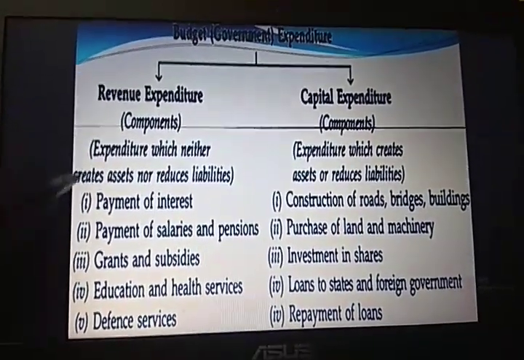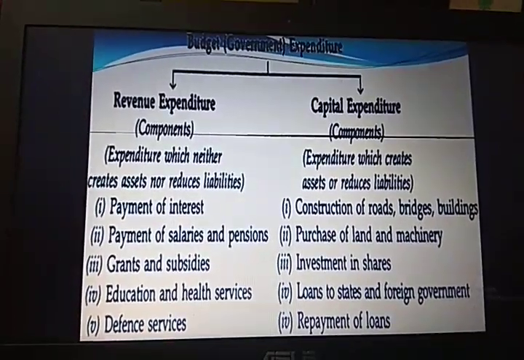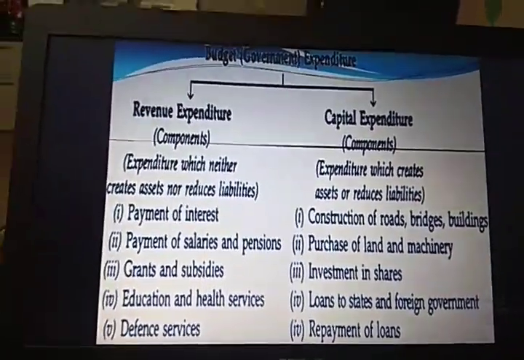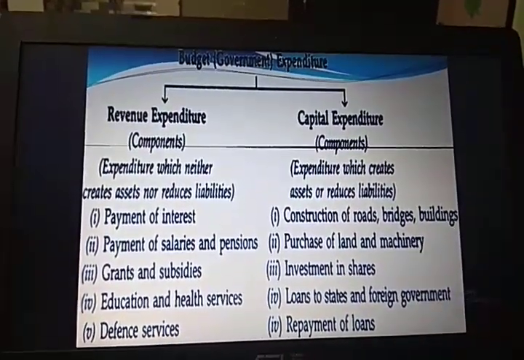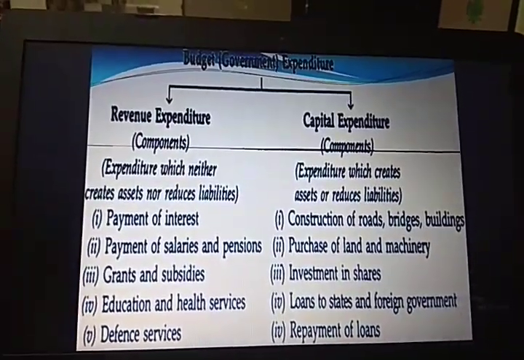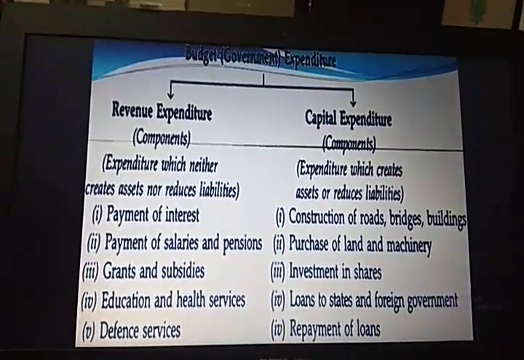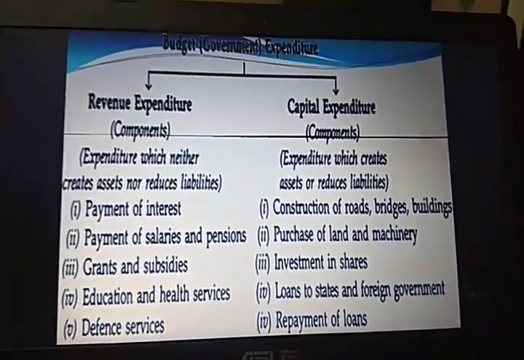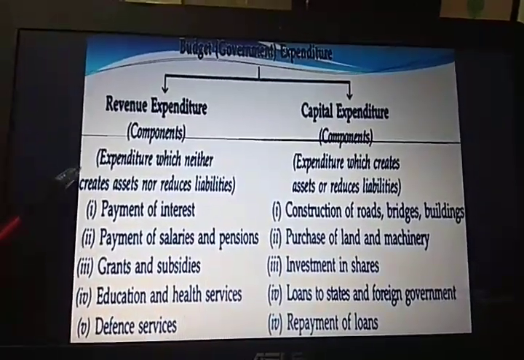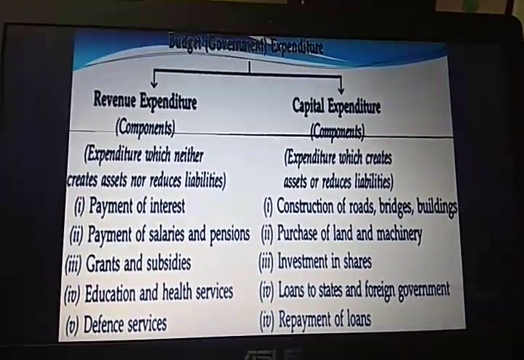The first example is payment of interest. If interest received is revenue receipt, then payment of interest will be revenue expenditure of the government. Payment of interest neither creates assets for the government nor reduces liability. That is the reason it is revenue expenditure. Payment of salaries and pensions. The government pays salaries and pensions to its government employees. It neither creates assets for the government nor reduces liability. So it is again a revenue expenditure.